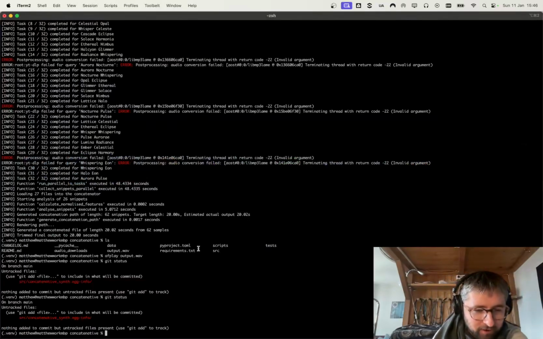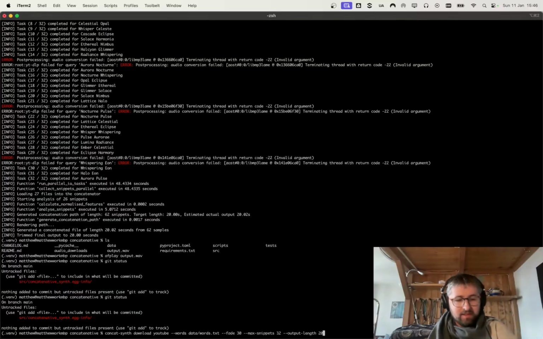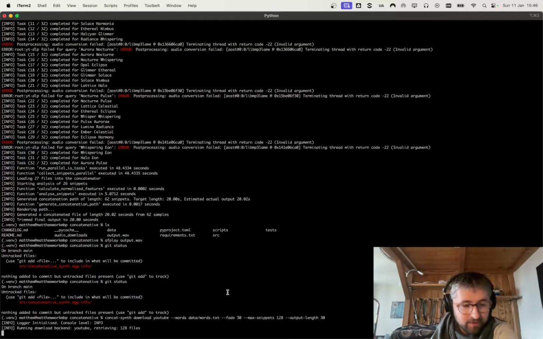It's a command line program at the moment, so I run it by doing something like this. It's called concat-synth. I'm telling it to download from YouTube using these words as the input, a fade between the snippets that it makes of 30 seconds, and an output length of 20 seconds. So what I'll do is actually download a lot more audio and make the output something like 30 seconds. So what this will start doing is now downloading from YouTube 128 little clips.